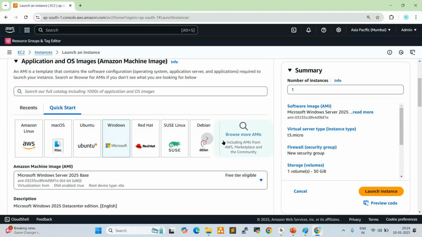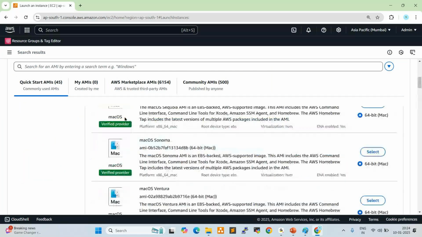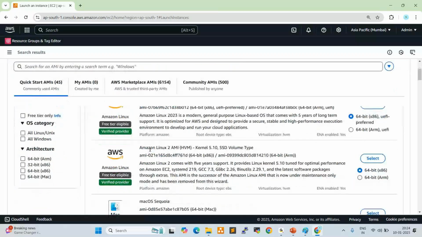Okay. If you click here, browse more AMIs, it is showing Quick Start AMIs, 45 AMIs. The first two are Amazon Linux 2023 and Amazon Linux 2 AMI. These two are free tier eligible, right?